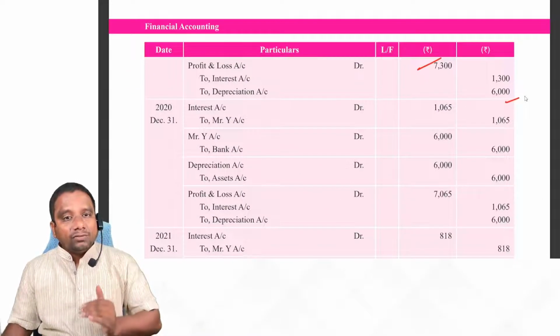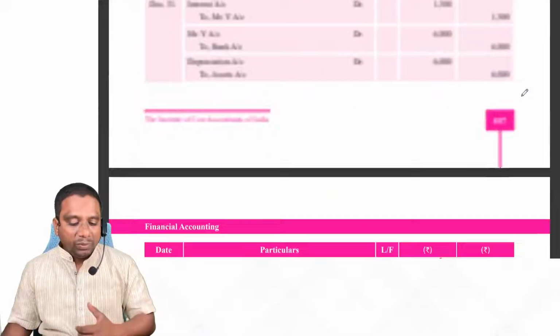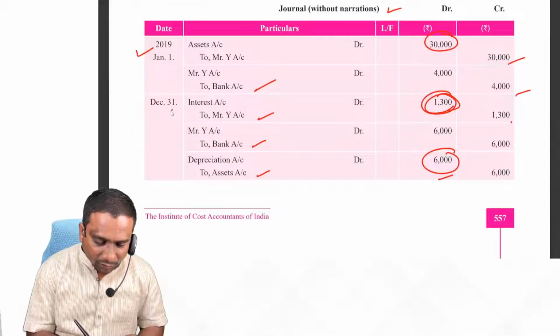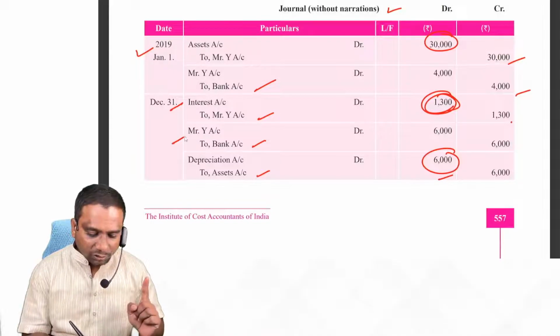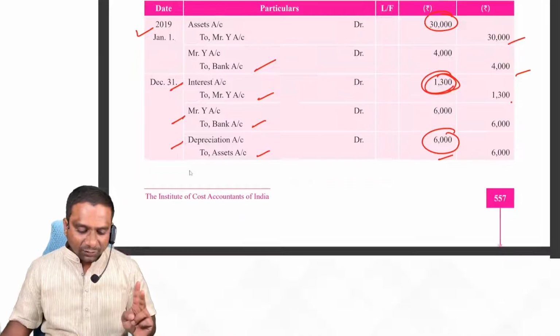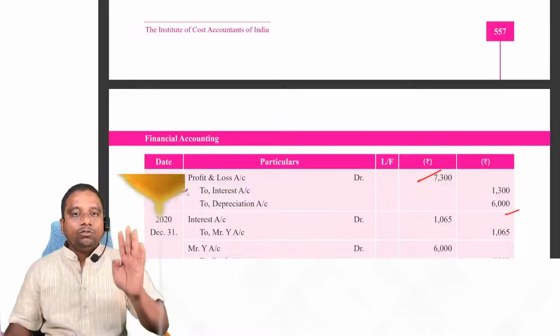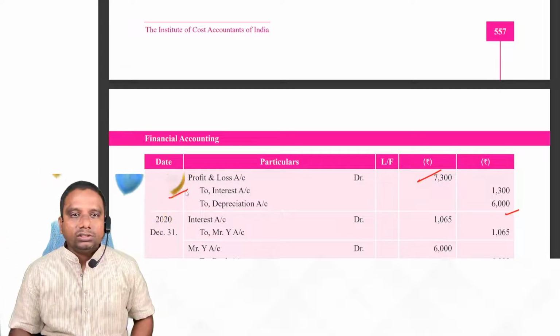Next, from the second year onwards, which entries will be repeated? Interest amount due, installment paid, depreciation and transfer to P&L. These 4 entries only.